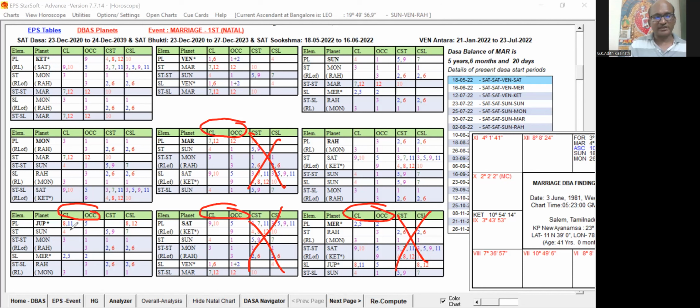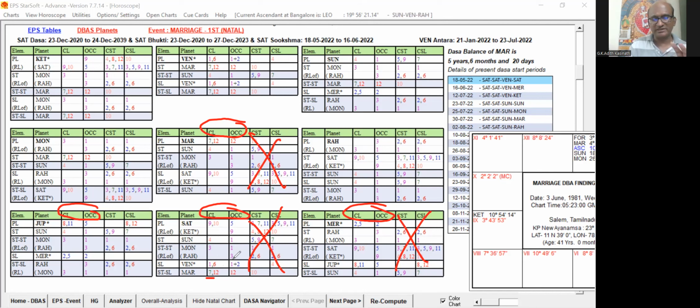So after Jupiter, you can see Saturn 9, 10, and 5. Star lord is 4 and 1. Sublord is 1, 6, and 1. And star lord of the sublord is 7. So you can see it has got 6 and 12 also at the last level. So 1, 7 is also there, and 1 plus 2 also there. But it is having some 9, 5, 4, and 1, and 1, 6, 1, 2, and 7.